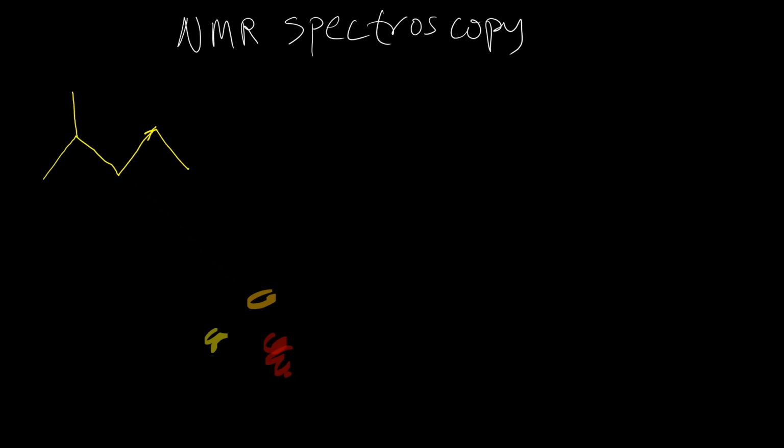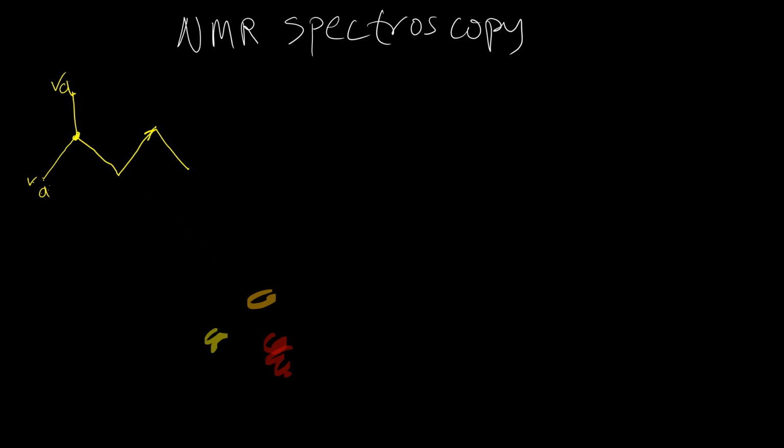So here we have CH3, here we have CH3, right? And here we also have CH3. These CH3 are attached to the same carbon, right? So it means that the signal here, A, will also be the same as the signal here, A, because they are attached to the same carbon.